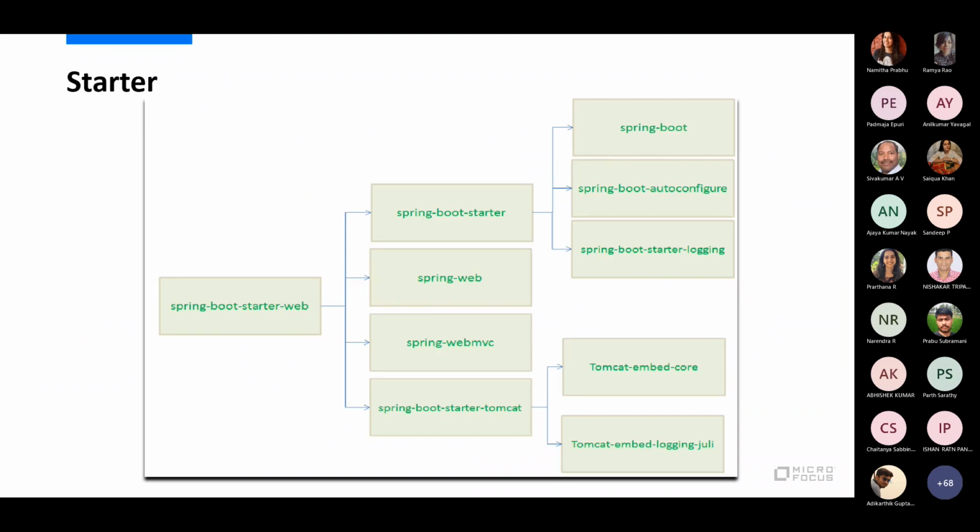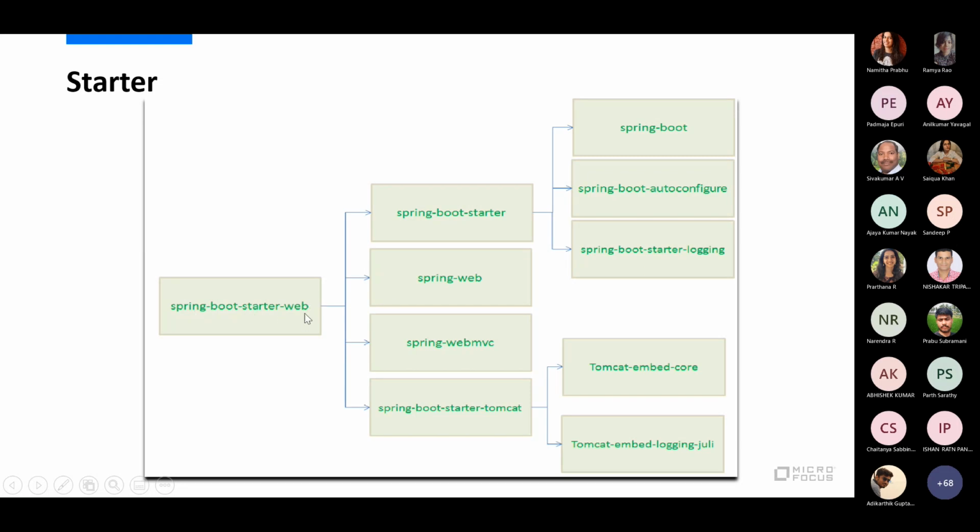We looked at Spring Boot Starter, and I said that it gives you an easy way to declare a dependency. Let's say that you need a web application. You just need to say spring-boot-starter-web.